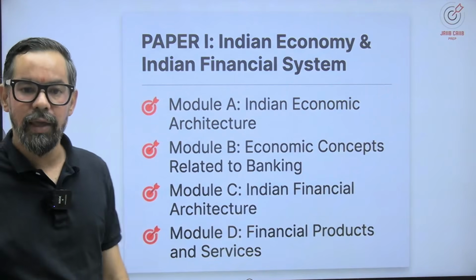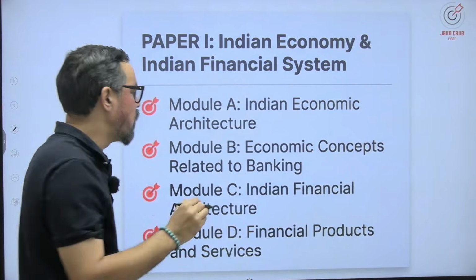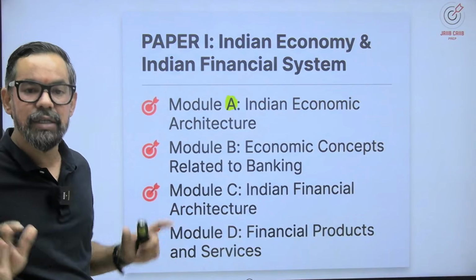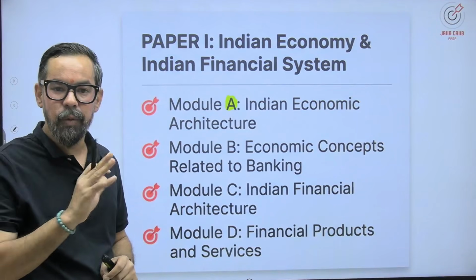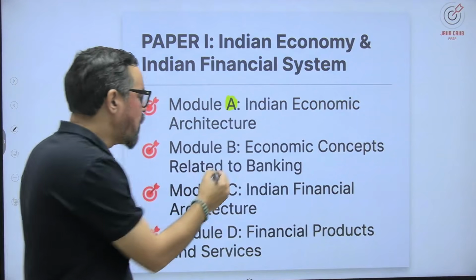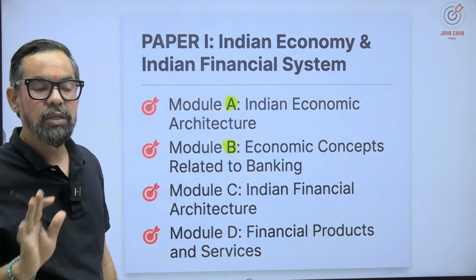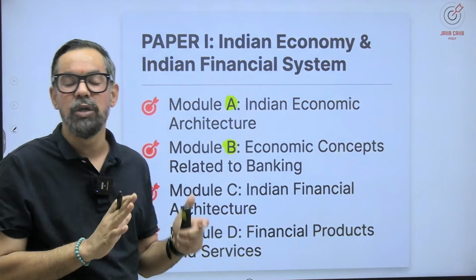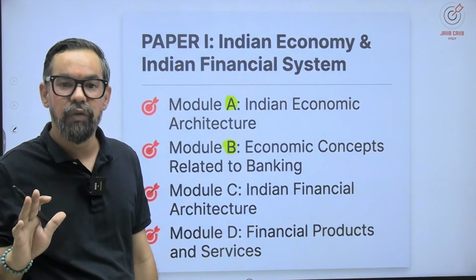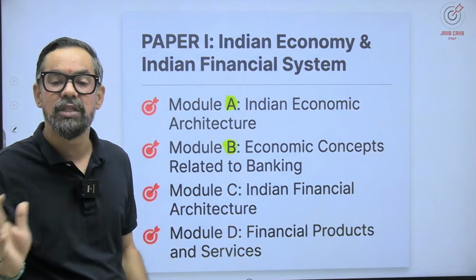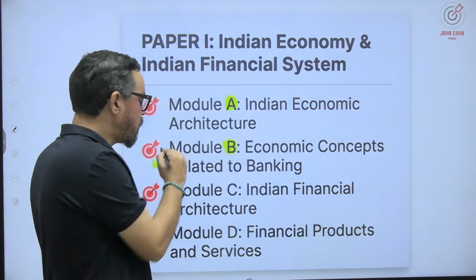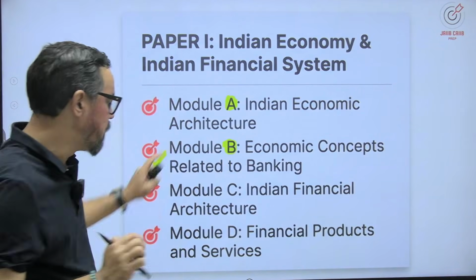So when it comes to INIFS, we have four modules. Module A is all about the Indian economic architecture, the basics about the economy. So you have to go through the basic summary and practice as much as you can. Module B is full of concept-based content. Here you have the basic terminologies related to banking and economy, like demand and supply, theories of interest, monetary policy, fiscal policy, inflation, money determination, and everything is part of this one. So full of concepts. If you have conceptual clarity, you will be able to score maximum.